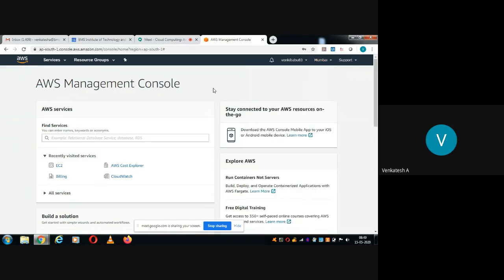After that, you see here, this is the homepage of Amazon AWS, and we call it the AWS Management Console. In the AWS Management Console, you have two things mainly: one is services, and another is resource groups.